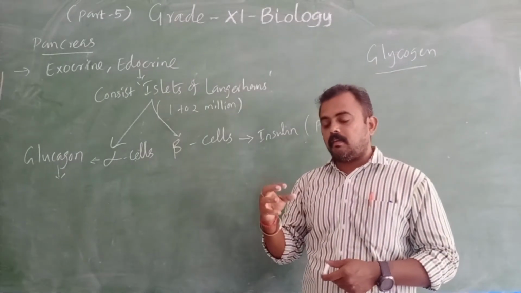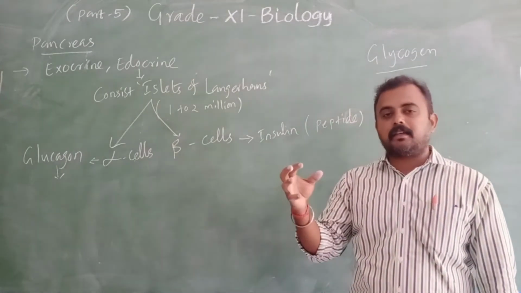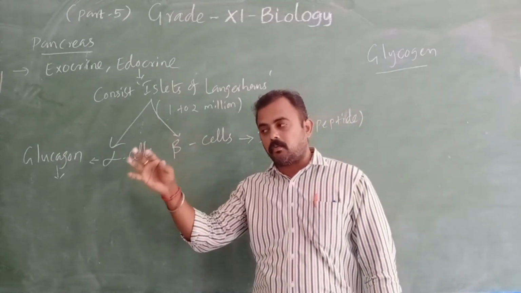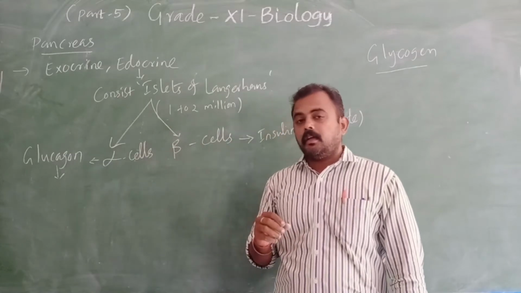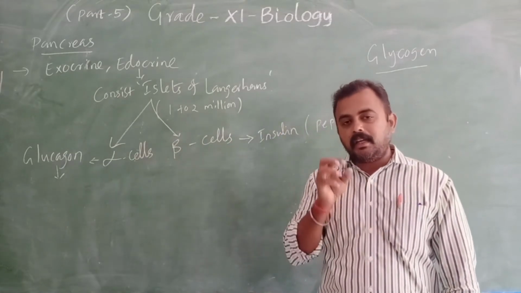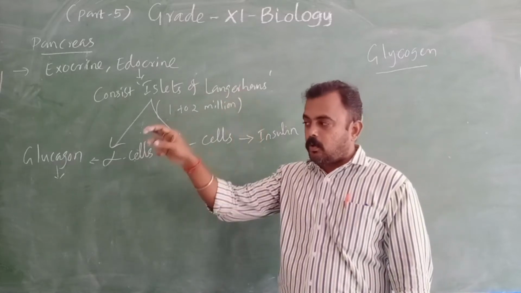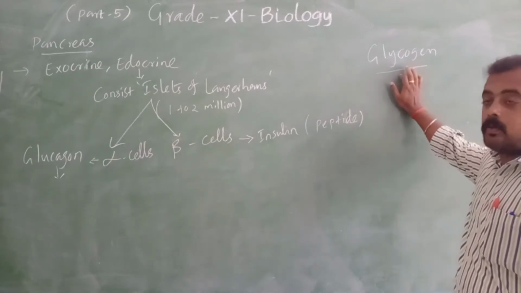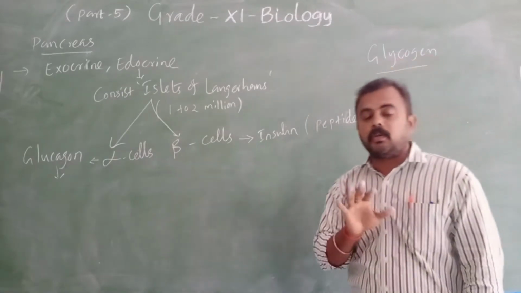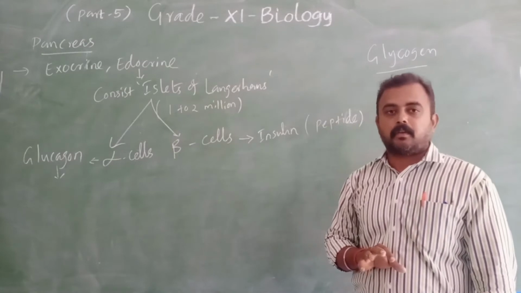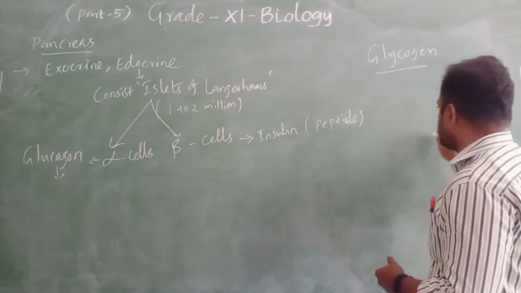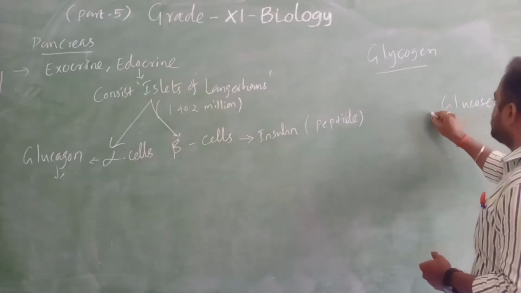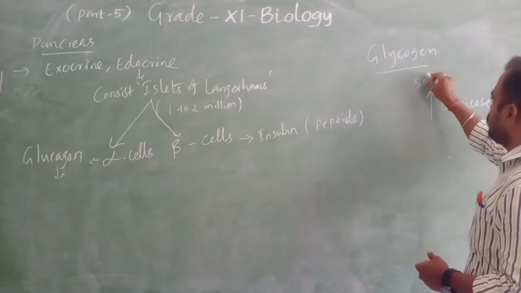So now you understood what? The glucose level is increased. If extra glucose is present in our blood, what happens? It is stored in one place. Whenever we don't eat, we need glucose, so that stored glucose we will take and utilize. That stored glucose is what? Glycogen. Now you know that basic concept. First, if glucose is increased, it is stored.